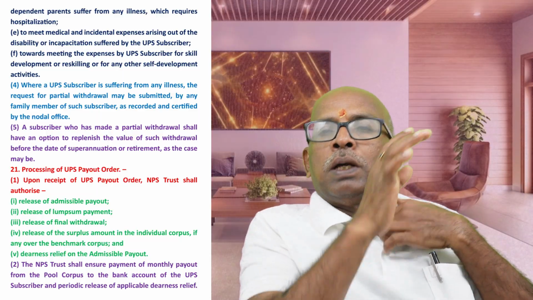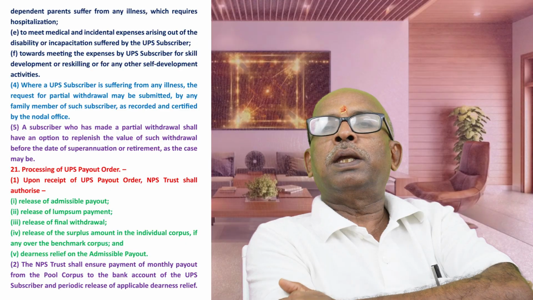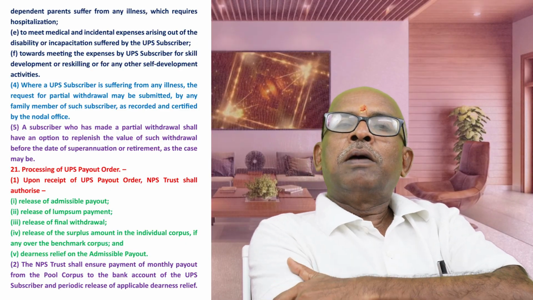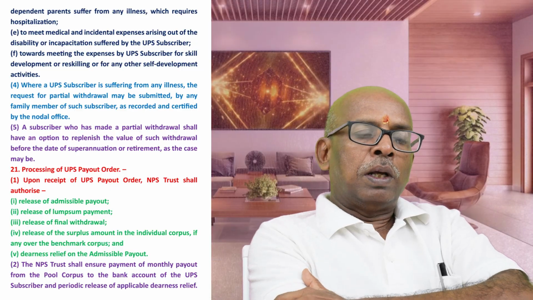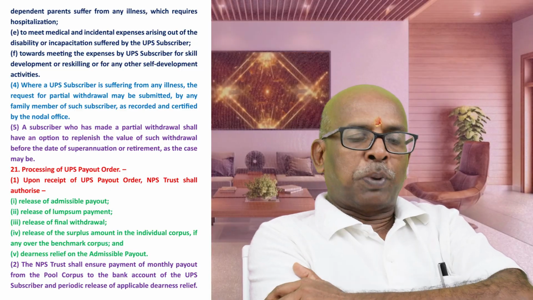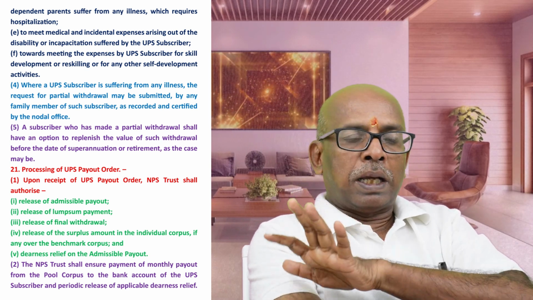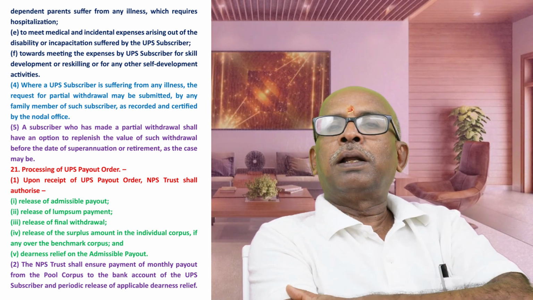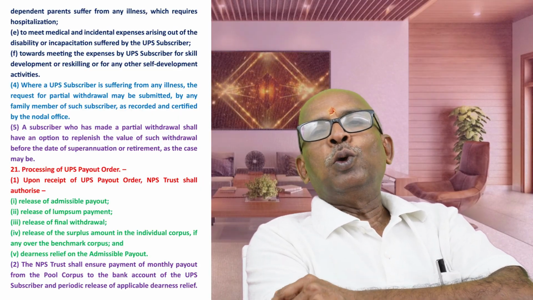Of all the money in your account, whatever return has come, 40% has been added to the pool corpus. From that corpus fund, the NPS trust will pay you your payout, that is pension and dearness relief, periodically without fail. This is the total payment we get from the UPS.